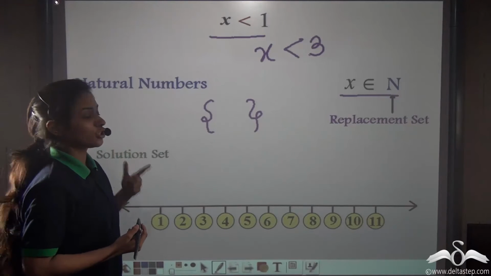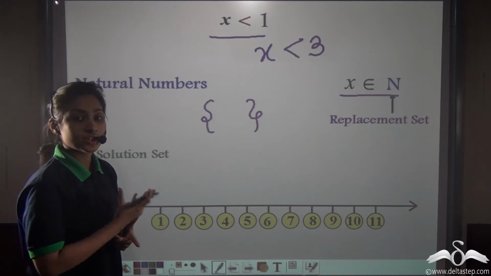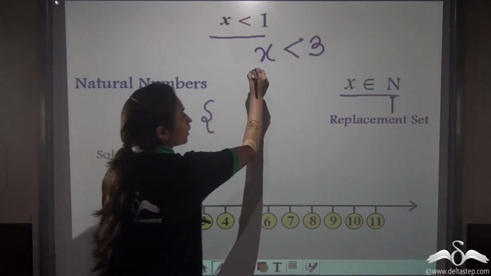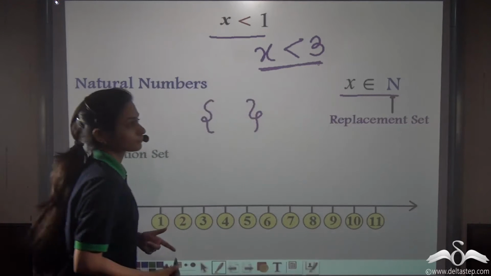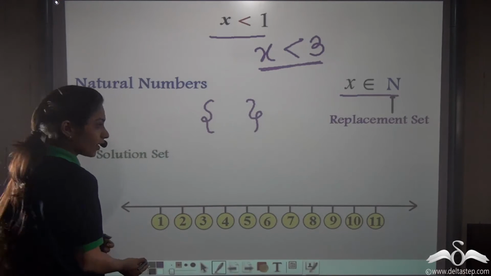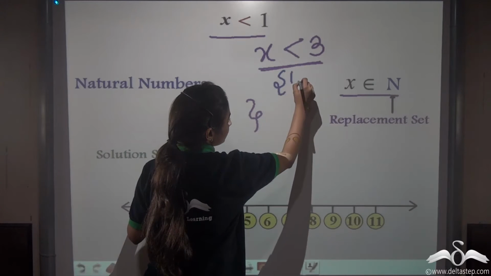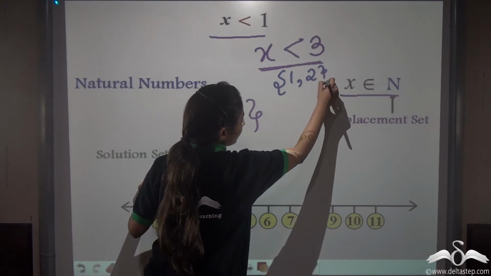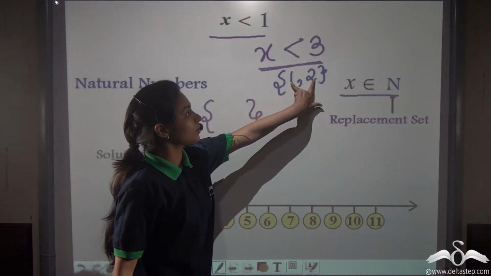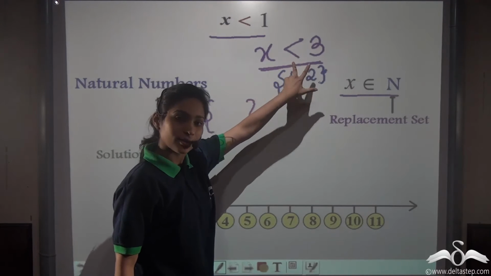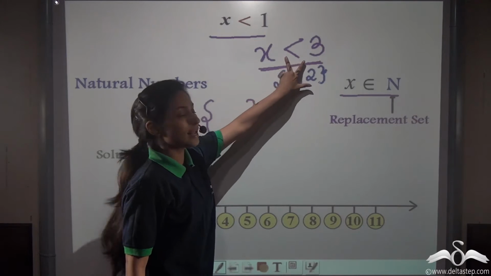Now what would be the solution? What would be the solution set for this inequation, the new one which I have written? Well, now we have a solution. We could have 1, 2, right? These are the two natural numbers which are less than 3. They are natural numbers as well as less than 3.